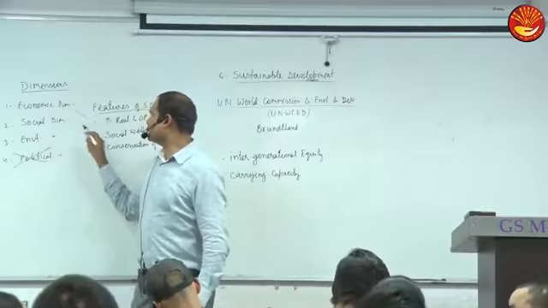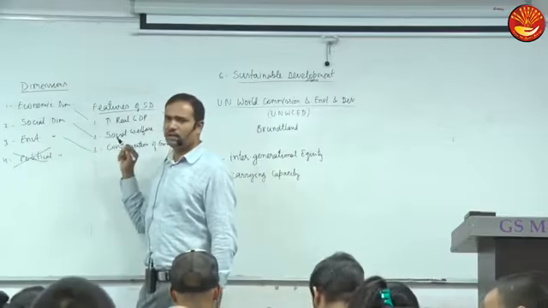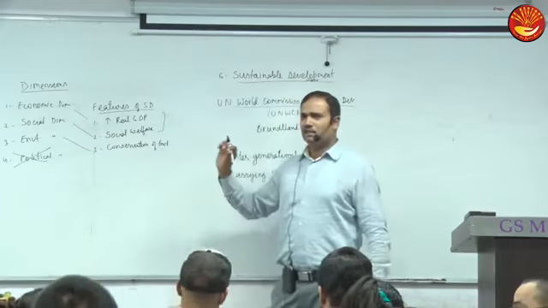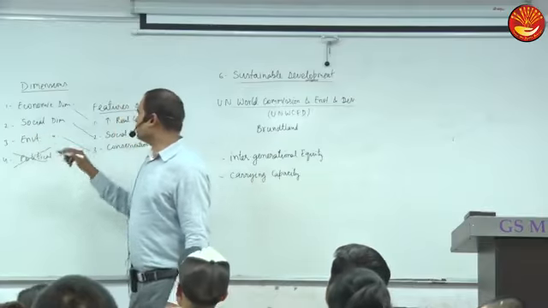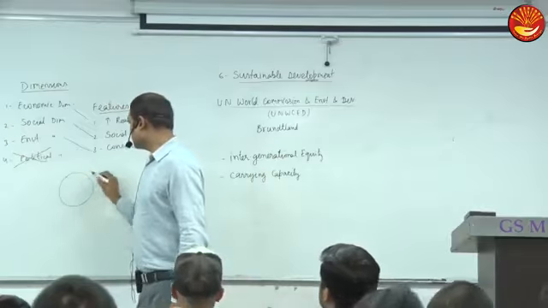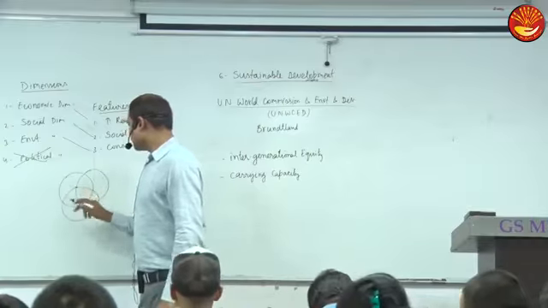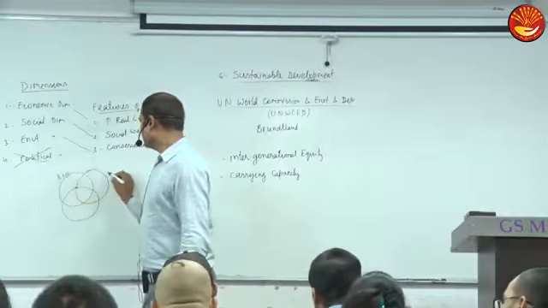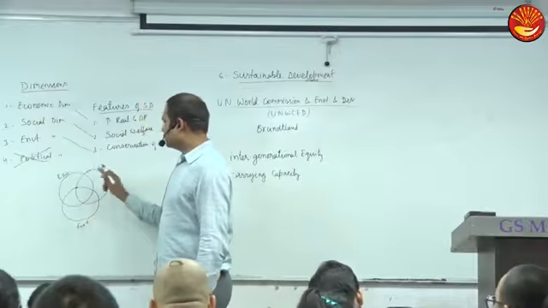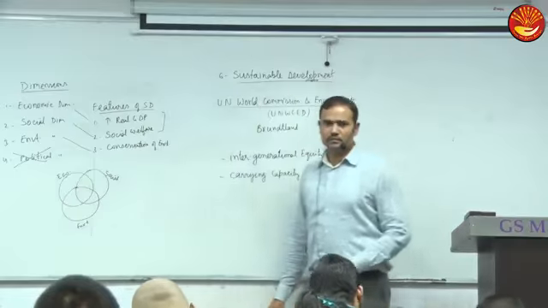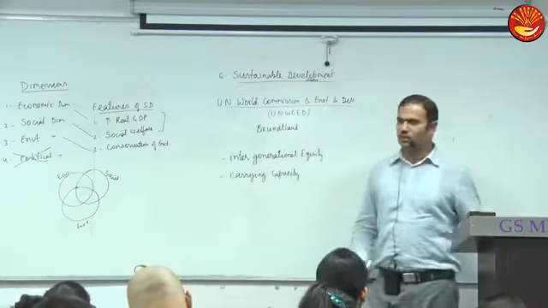So these are related with these features. The economic dimension is reflected here, the social dimension is reflected here, the environmental dimension is reflected here. Clear? And are these interrelated or independent dimensions? Social, economic, environmental are interrelated. So normally in books, they make this kind of circle, this kind of Venn diagram, with economic, social, and environmental. So these are interrelated concepts. Clear? So it is a three-dimensional concept.